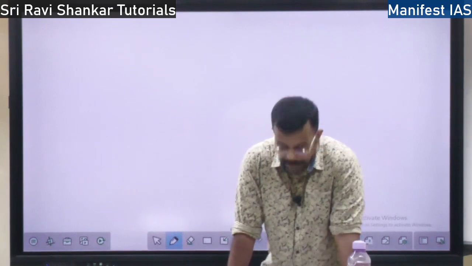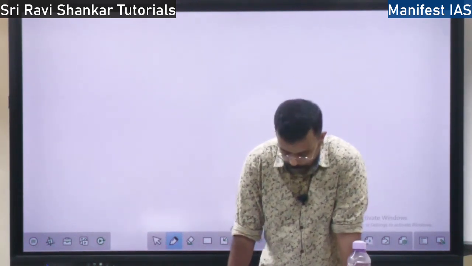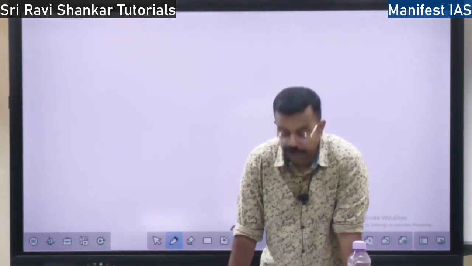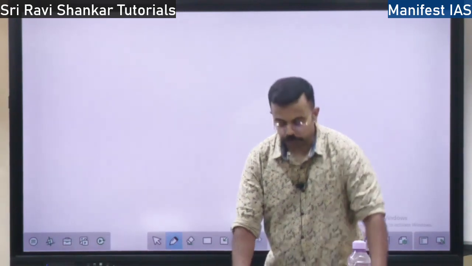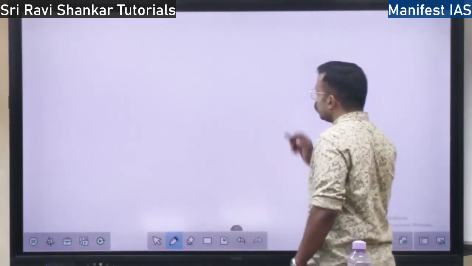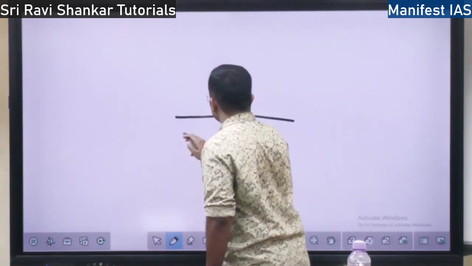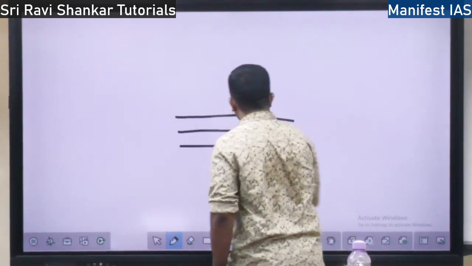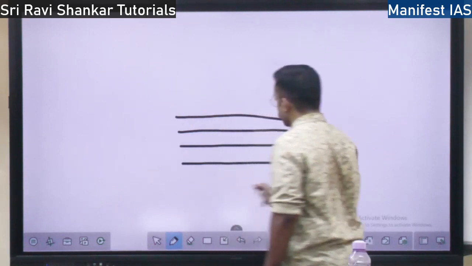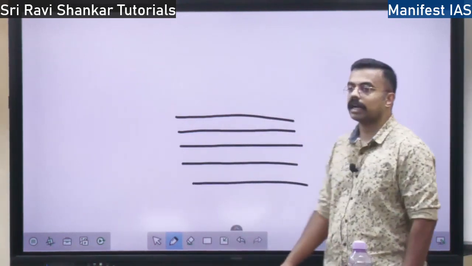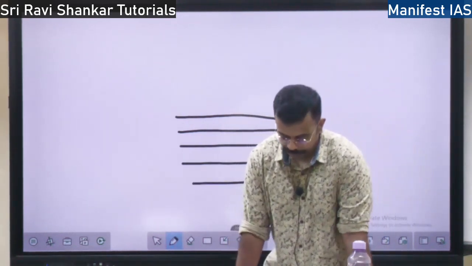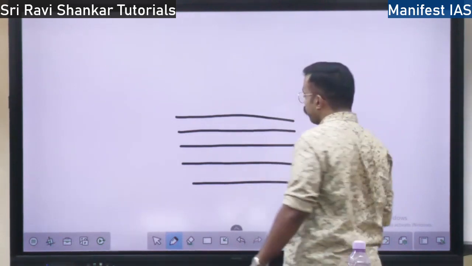Okay, so the next is the concept of geostrophic wind. What is geostrophic wind? When the isobars are straight like this. Isobars are lines connecting equal pressure areas. If the isobars are straight across the latitudes, what happens?